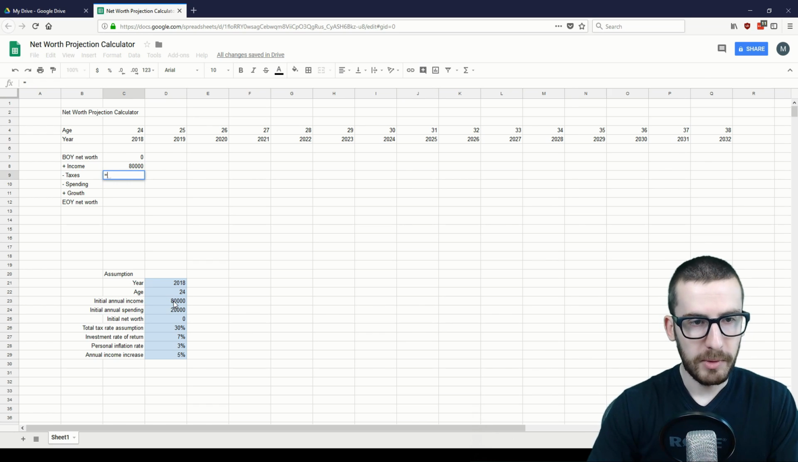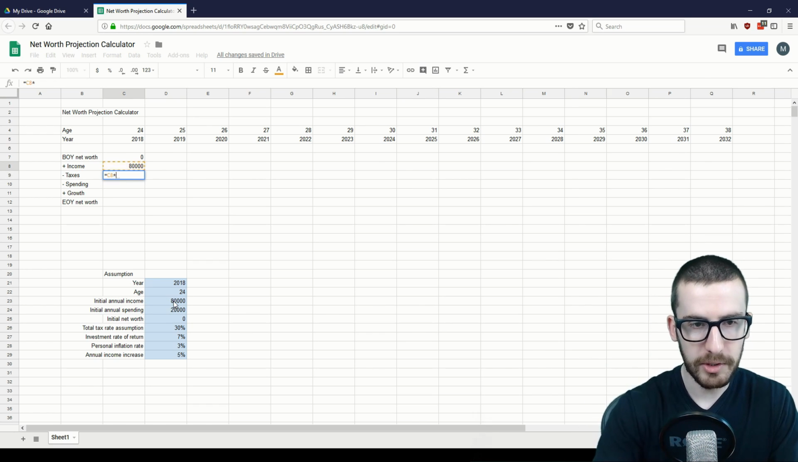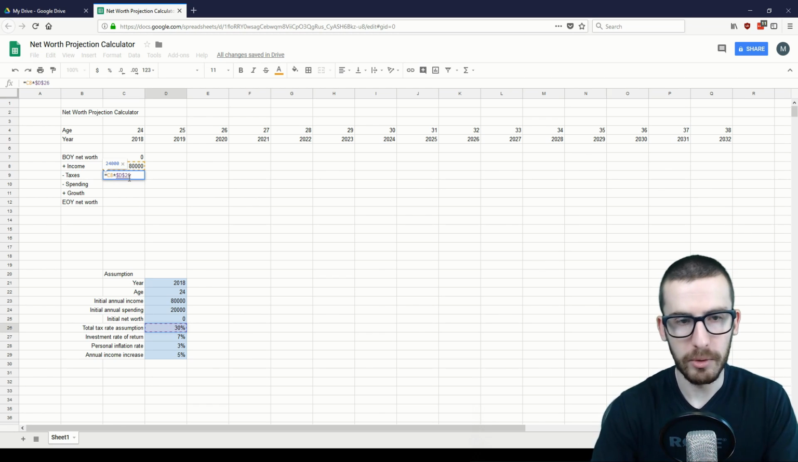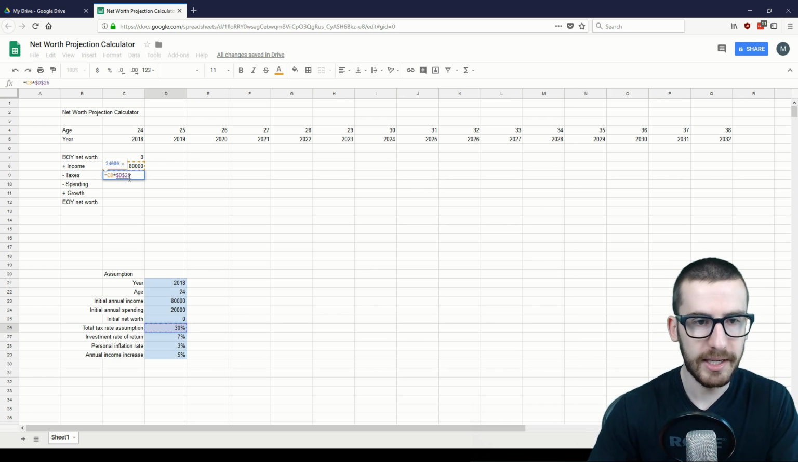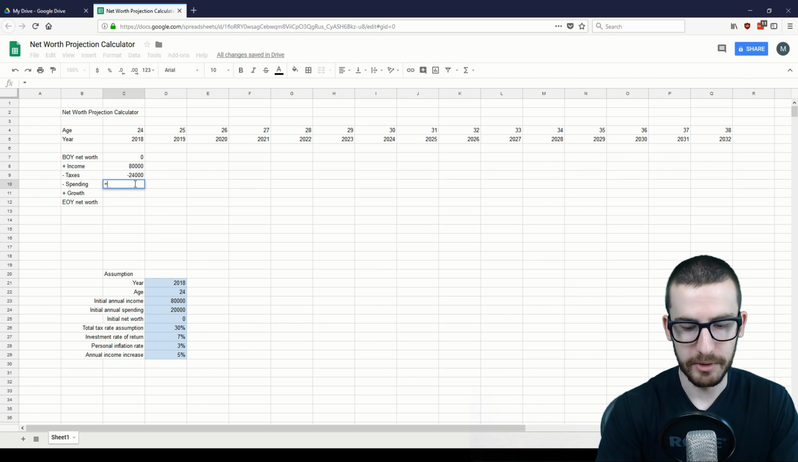As for taxes, we'll want to take our income from above, so this will be C8, and then we're going to multiply it by our total tax rate assumption, and we're going to hit F4 or put a $ in front of both the D and in front of the 26, and this will lock our tax rate assumption in place, so it's not going to move even if we drag this formula across. In this case, since it's taxes and we're taking away, I'm going to add the negative sign there. As for spending, it'll be the negative of whatever our initial spending was, so D24.